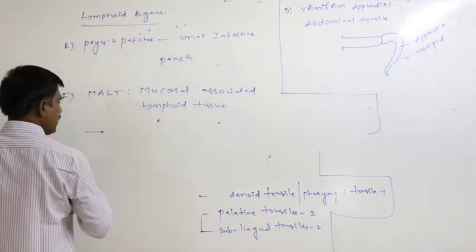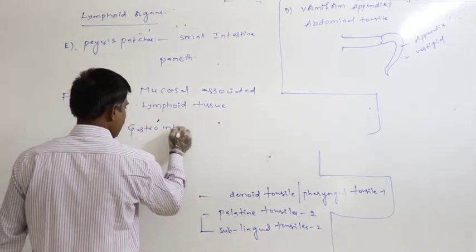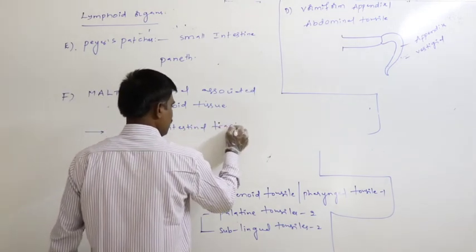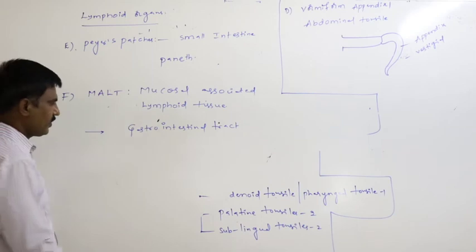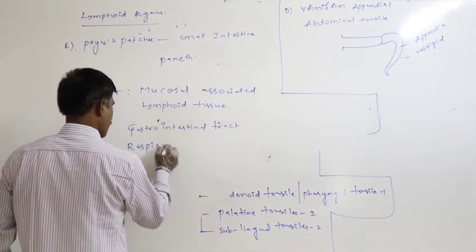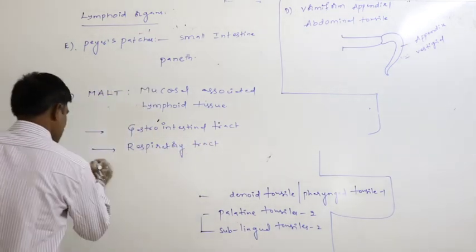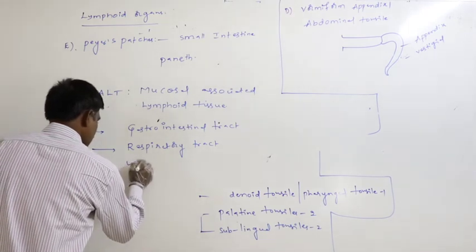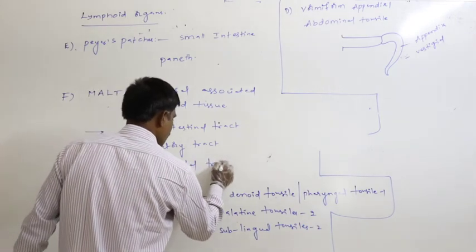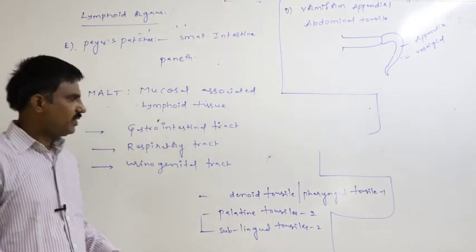This is associated with the gastrointestinal tract, that is the digestive system, the respiratory tract, that is the respiratory system, and again the urinogenital tract, that is the excretory system and reproductive system.